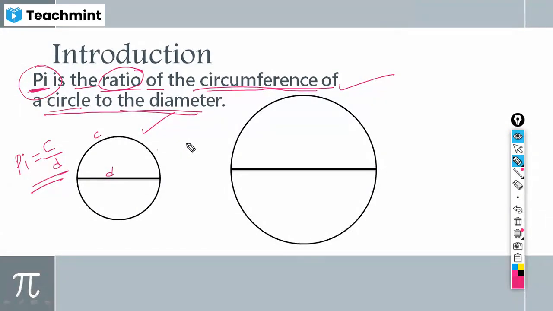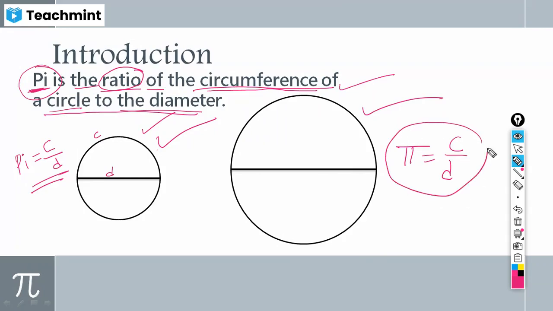If you take any size circle, a big circle or a small circle or a very small circle or a very big circle, when you divide by its diameter, its value is always constant. It does not depend upon the variation of the size of a circle. Are you getting my point? Whether you take this kind of circle or a big circle, the value of pi, that is circumference by diameter, will always be constant. Are you getting my point or not?